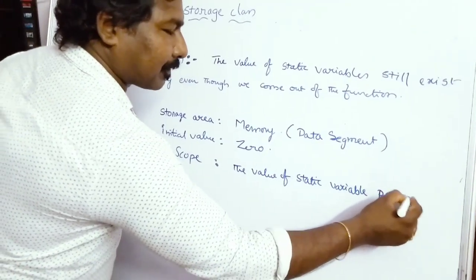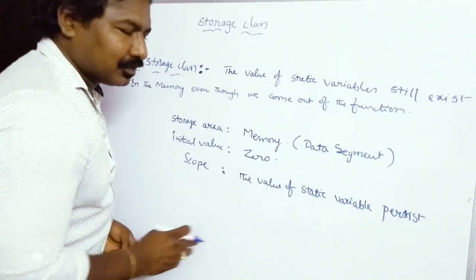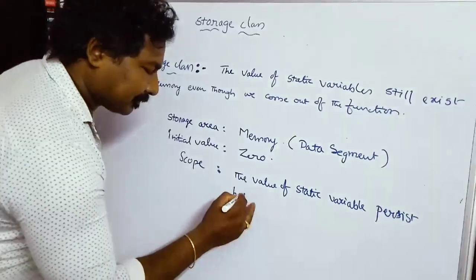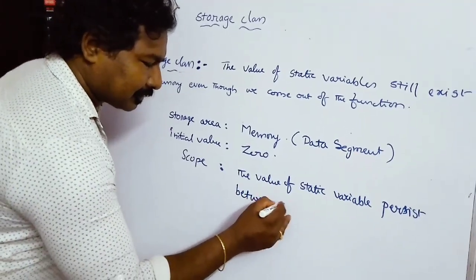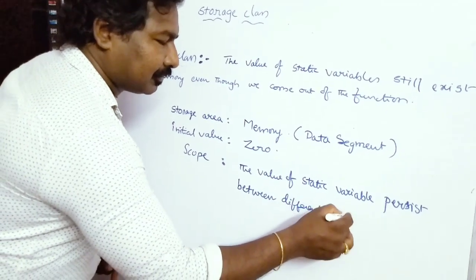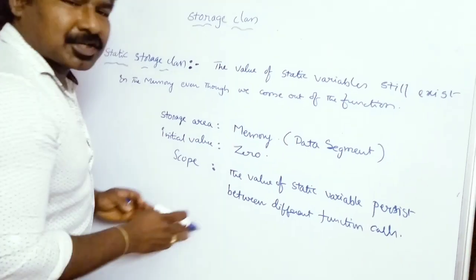Okay, friends, what do I mean by this? The meaning of persist is that it still exists. The value of the static variable persists between different function calls. That is the specialty of the static variable.